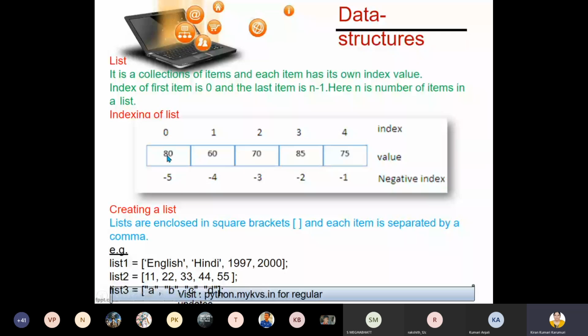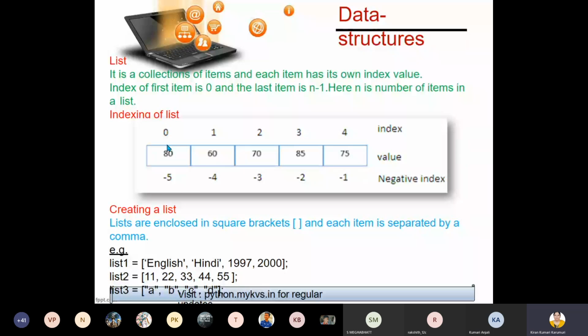So what is the size of this list? How many data items are there? That itself is the size of the list. Now tell me, what is the length of this list? How many values are there? 5.